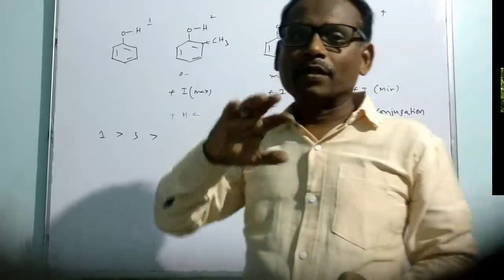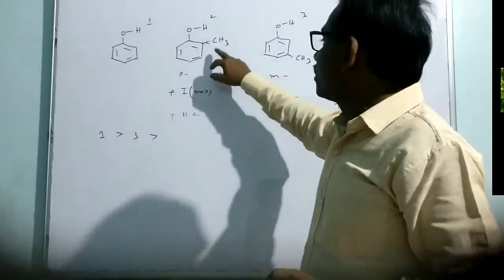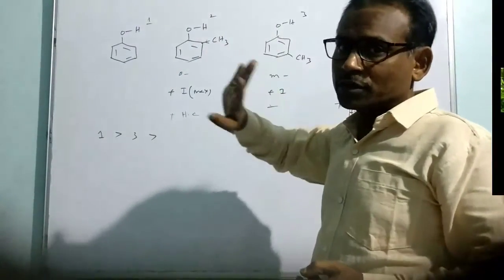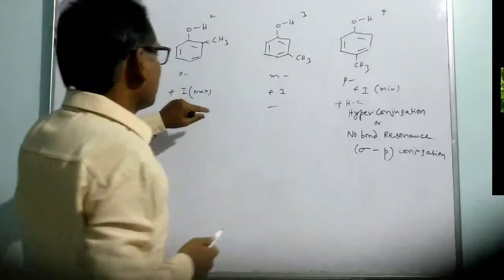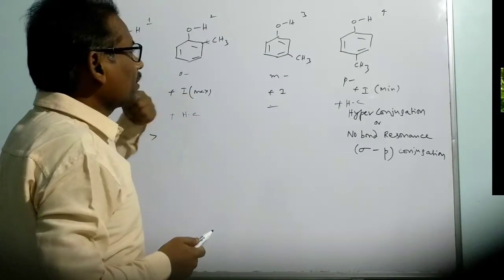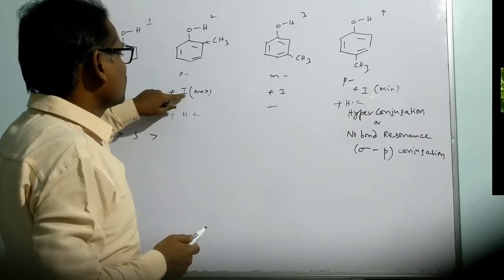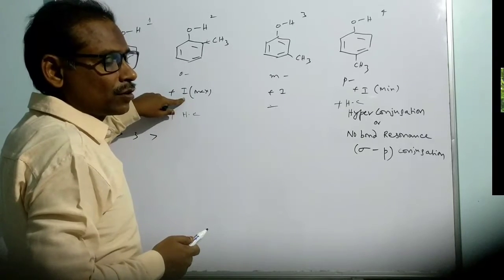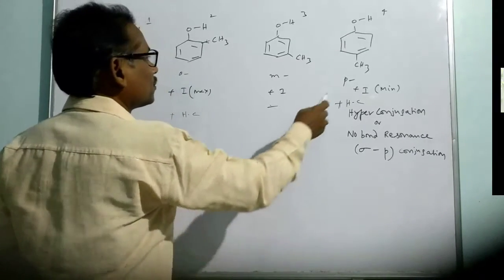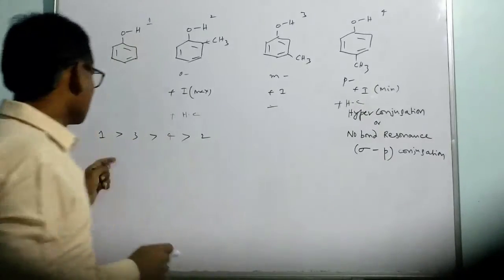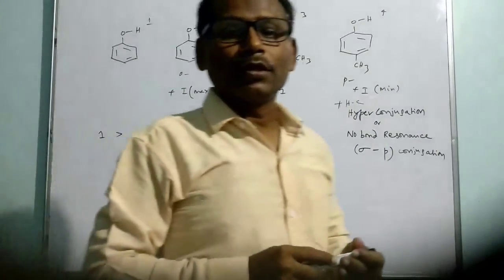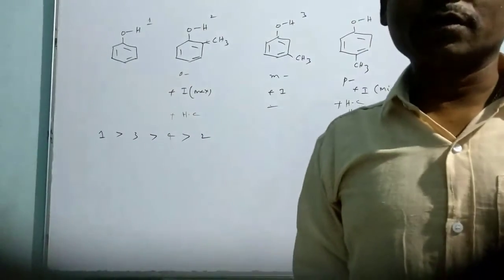So the gap doesn't matter in a conjugated system. As for the inductive effect, the electron pumping will be maximum here, which means it is more destabilizing to its conjugate base. So it is the last one, 4, and the least acidic is 2. This is the order of acidic strength in the case of methyl substituted phenol.